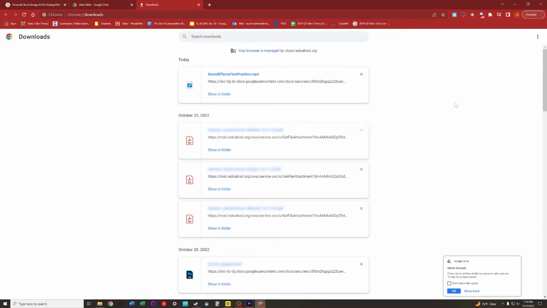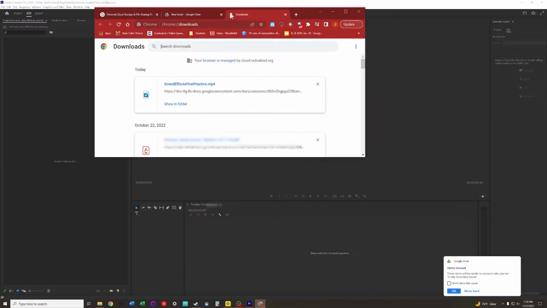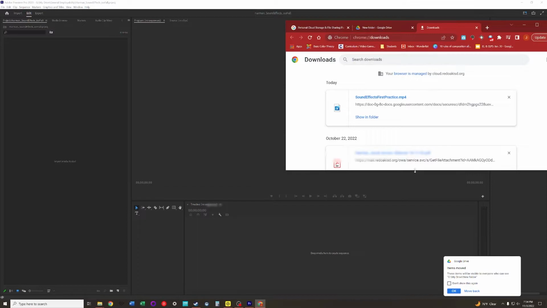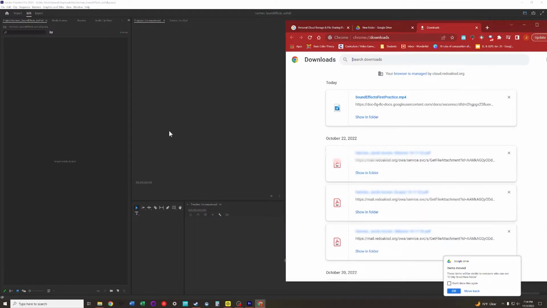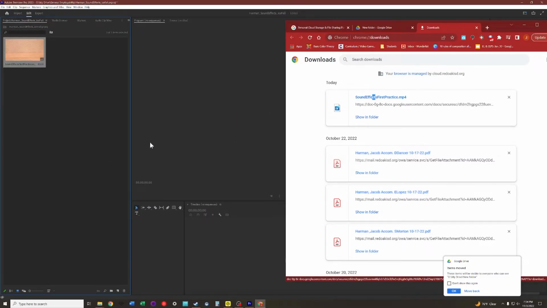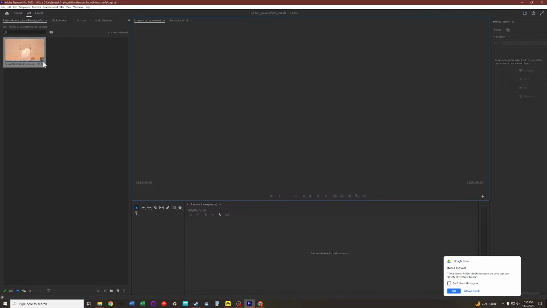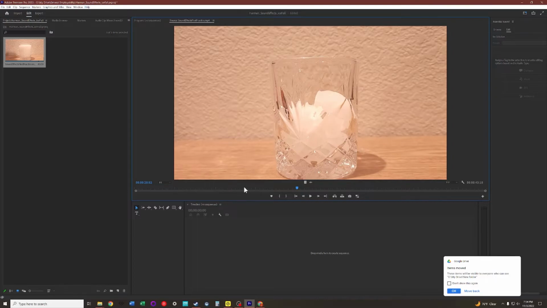Inside of the downloads, you're going to see a bunch of different items and everything that's ever been downloaded to your computer. In order to get this file into Adobe Premiere, all you need to do is drag your Google Chrome into one window and have your Premiere open on another window. So on another screen, rather. And then all you need to do is click and drag from here into Premiere. It's going to give you a quick loading button, and then it should appear in your media. From here, you can double click on it to preview it in the program menu.